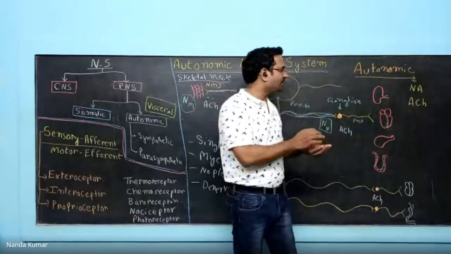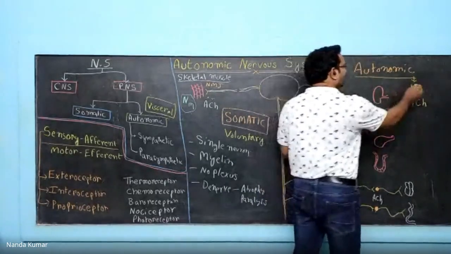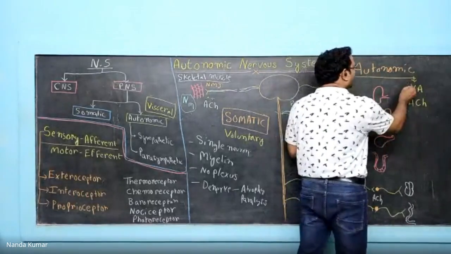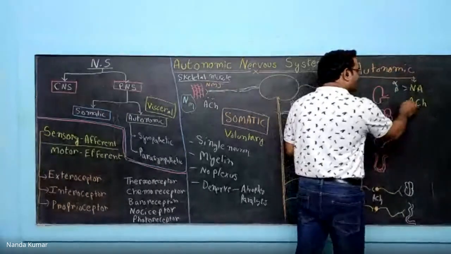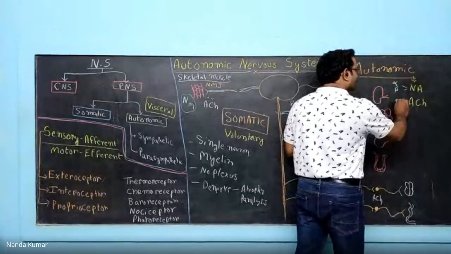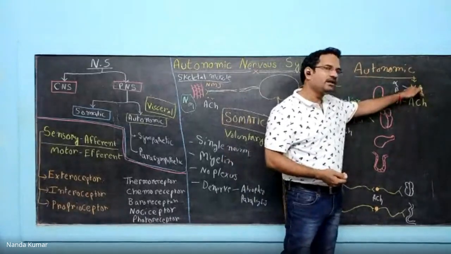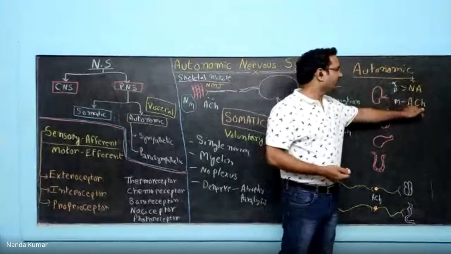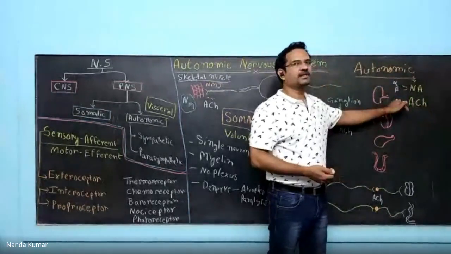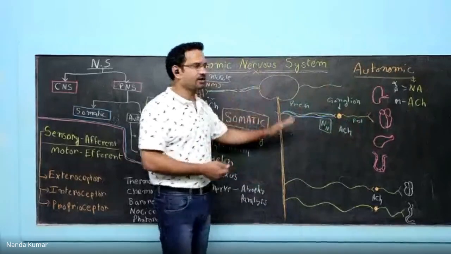Now again, receptors are also different. In case of noradrenaline, the receptors are alpha and beta. In case of acetylcholine, the receptors are muscarinic receptors. So this is the difference. The neurotransmitter noradrenaline, when it releases, acts on alpha and beta, whereas the neurotransmitter acetylcholine will be acting on muscarinic receptors. This is the difference between somatic and autonomic.